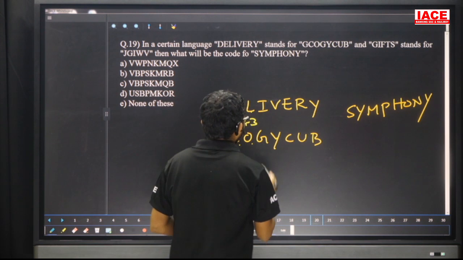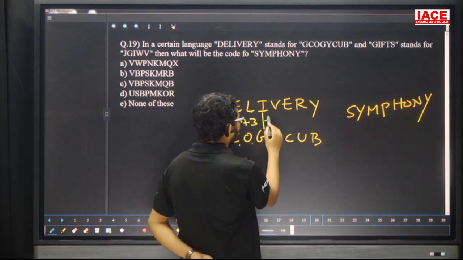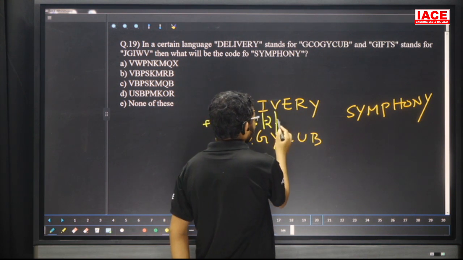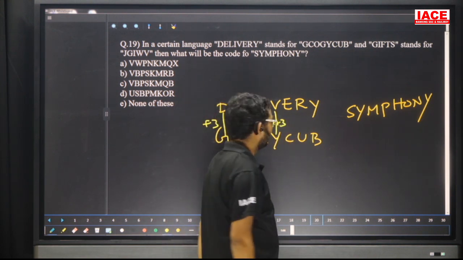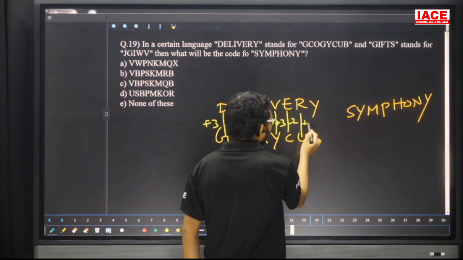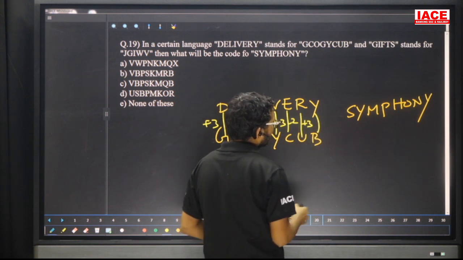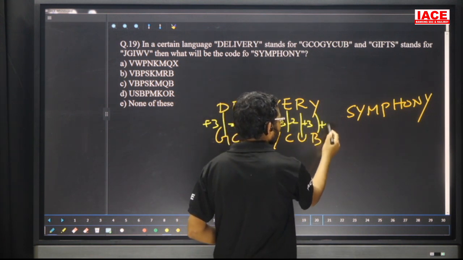Next one. I: this one is what? Here G. Here minus 2. V, Y means what? Plus 3. Plus 3. E, C means what? Minus 2. R and U means what? Here plus 3. Plus 3. Next one is what? Minus 2. Y, minus 2? No. This one is what? Here, this one also plus 3.